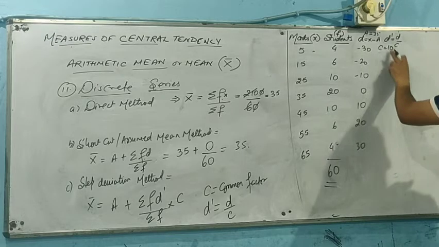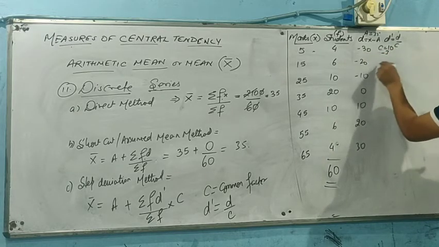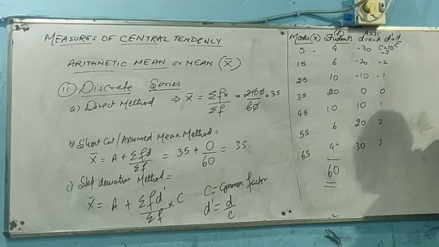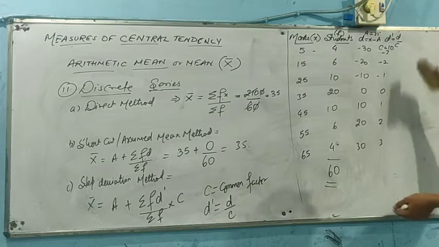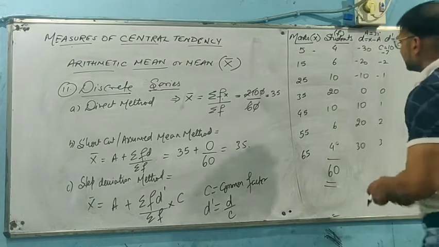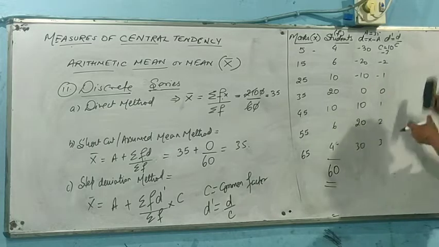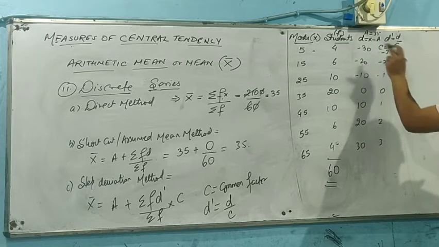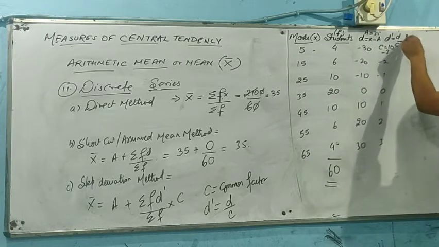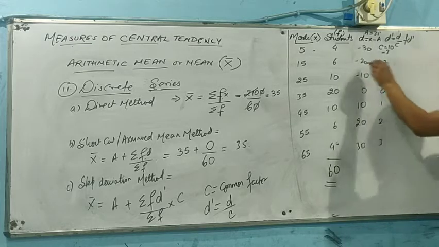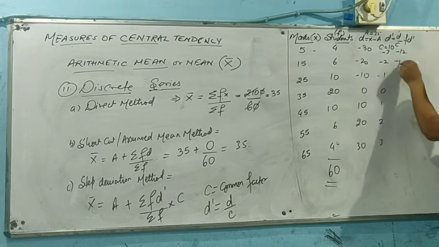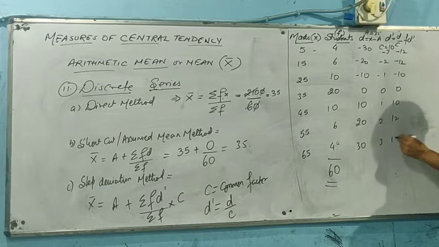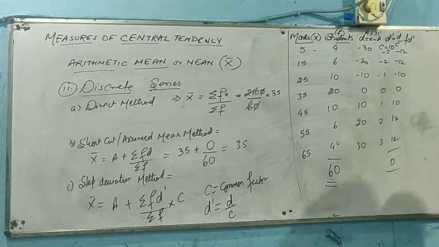So if this can be 10, 30 divided by 10 will be minus 3, minus 2, minus 1, 0, 1, 2 and 3. Okay, D dash. Now what we need to do? We just need to find out the FD dash. Let me make it more clear. If we are going to find out FD dash, we are just going to multiply this by this. It means with regard to FD dash only, say, 4 into 3 is minus 12, 6 into minus 2 is minus 12, minus 10, 0, 10, 12 and 12, which will be again 0.